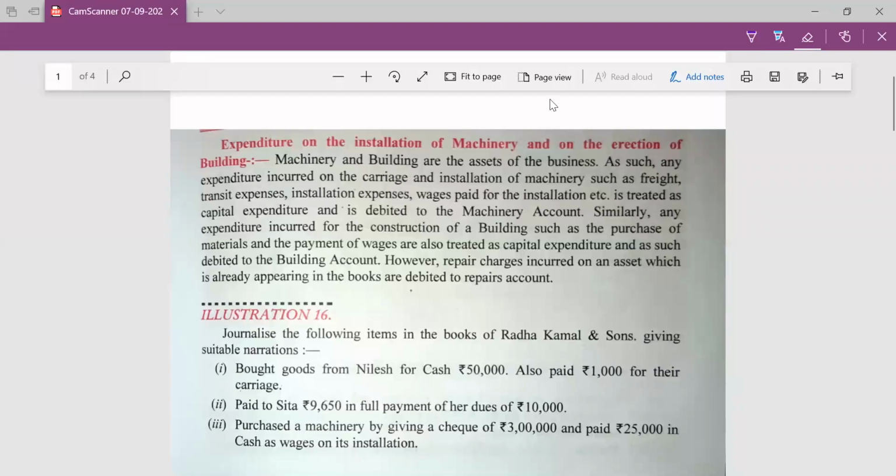Good morning, everyone. Today I am going to explain to you how to record the transactions when any expenditure is incurred on the assets.